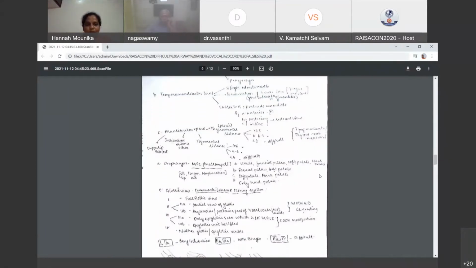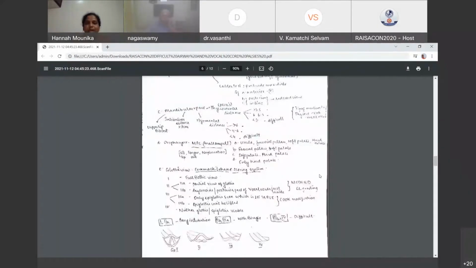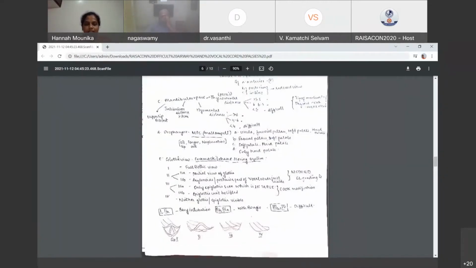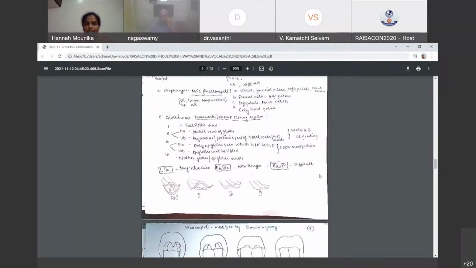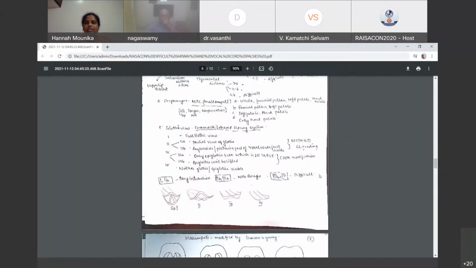And then the fourth one is the oropharynx. Like everyone knows, this is the Mallampati classification. We have to make sure of 3 conditions. The patient should be sitting up, tongue should be out, and no phonation. So first grade is, I'm sorry, I drew the diagrams down. First one is uvula, faucial pillars, soft palate, hard palate, all are visible. The second grade, faucial pillars and soft palate are visible. Third grade, soft palate and hard palate are only visible. Fourth grade, only hard palate is visible.